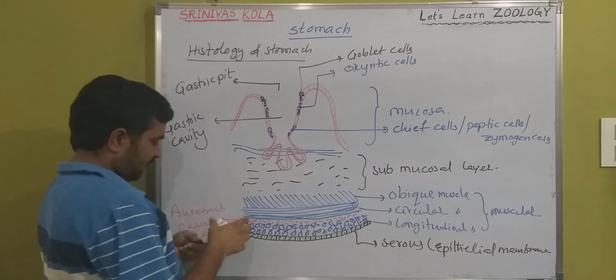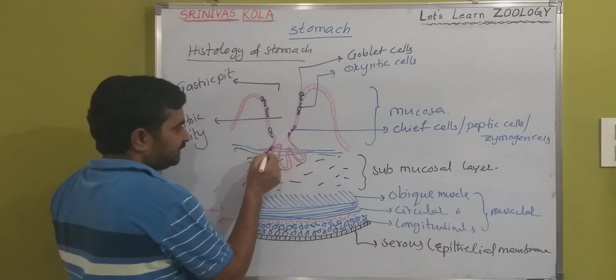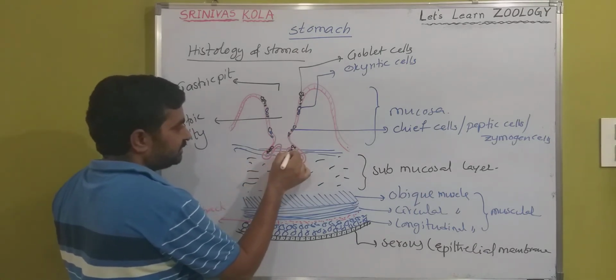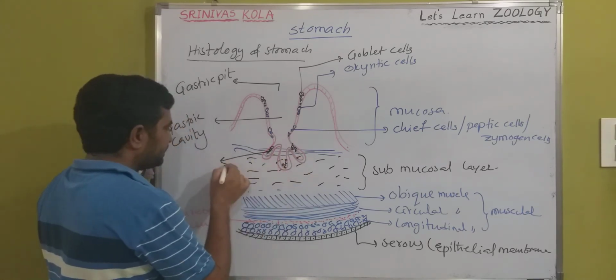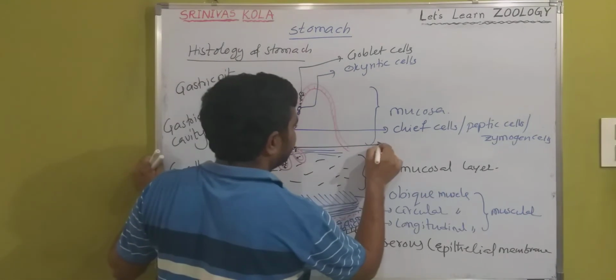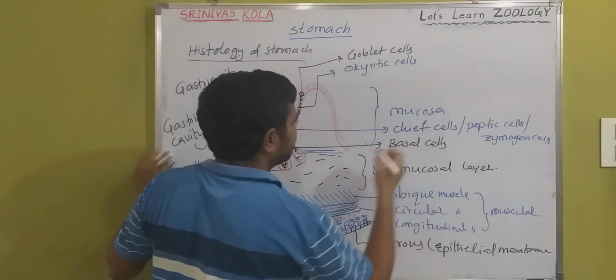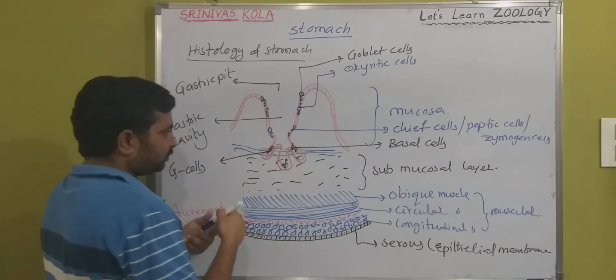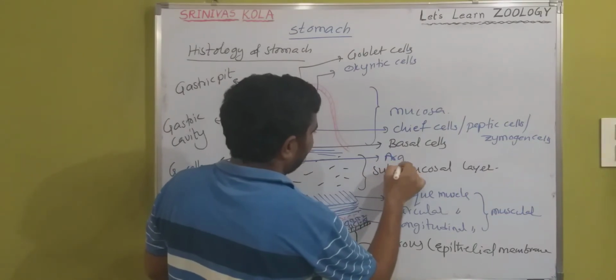Also other cells are present near the tubular region: these are the G cells, and these are the basal cells, and also argentaffin cells. Near the deeper region of the tubular region, there are argentaffin cells.